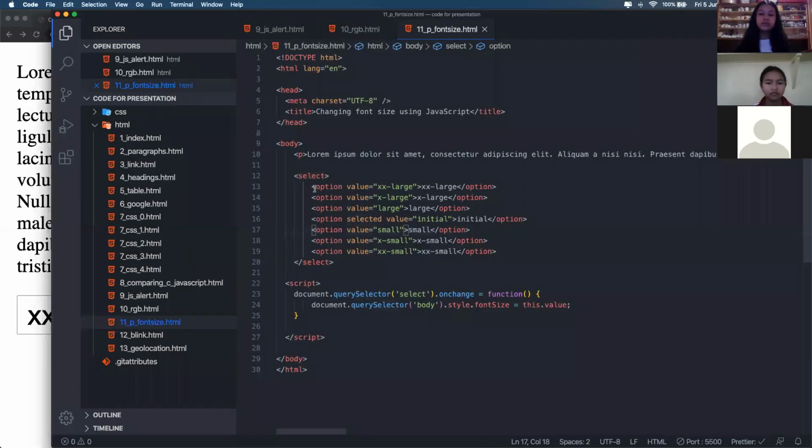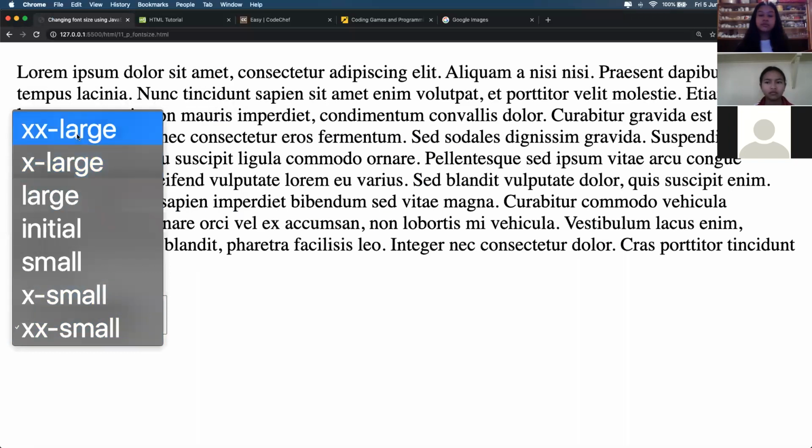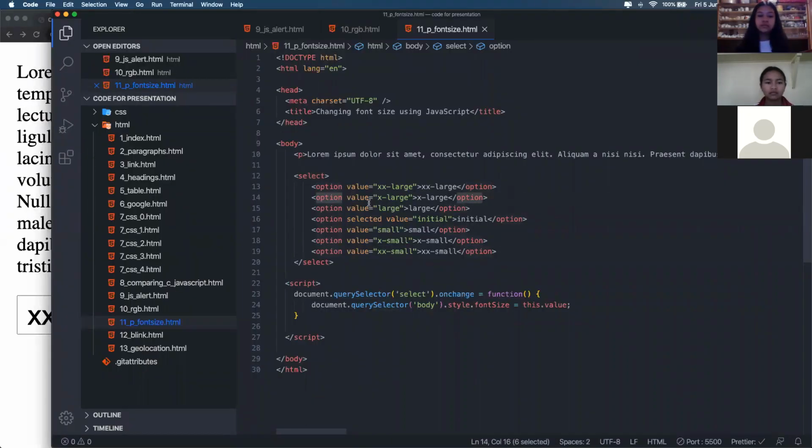We have option XX large, which is the first one, then we have option X large, which is the second one, and so on. These options have different values which are specified using the value property. So the value is XX large, the next one is X large, like that.